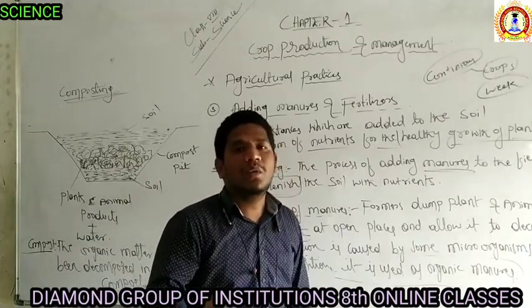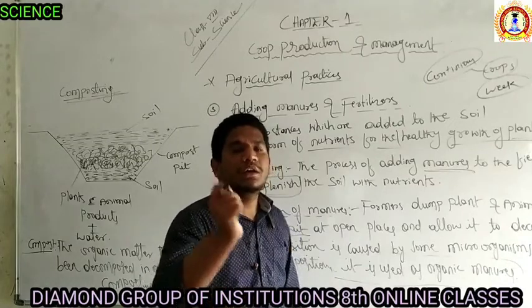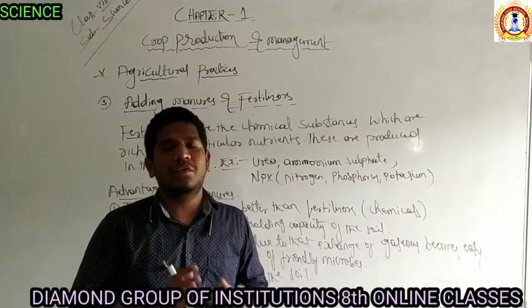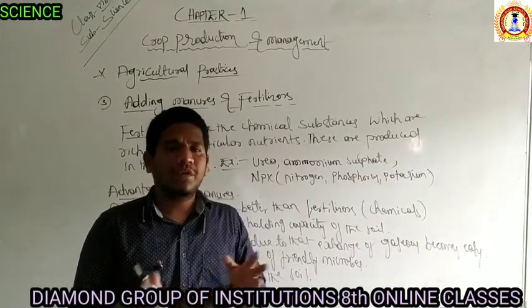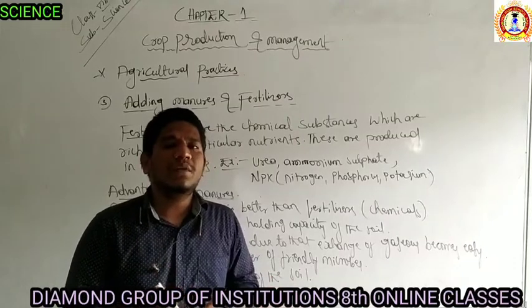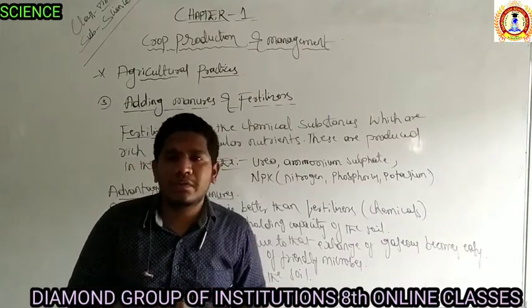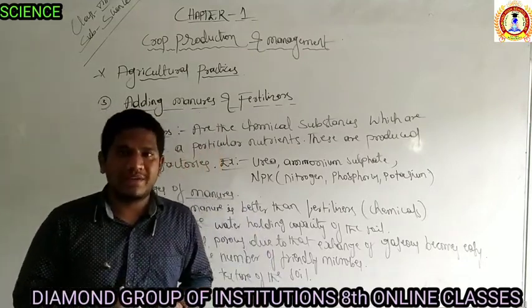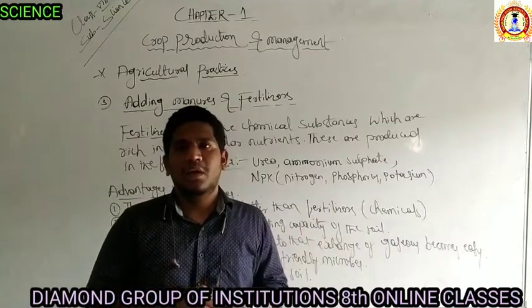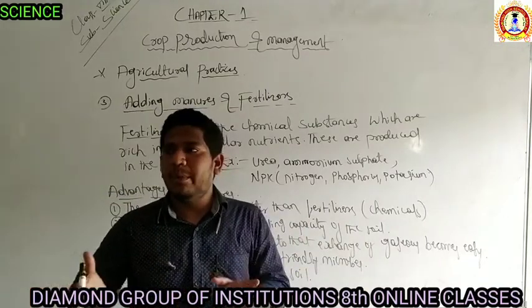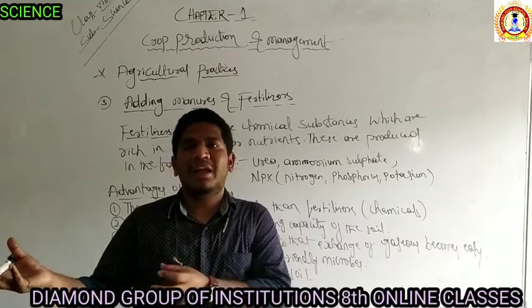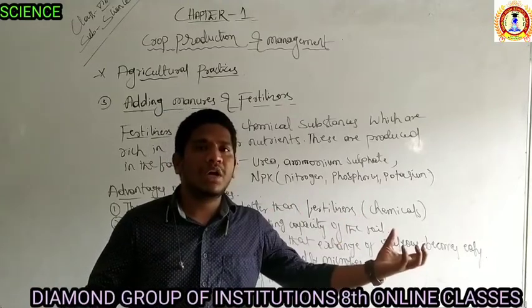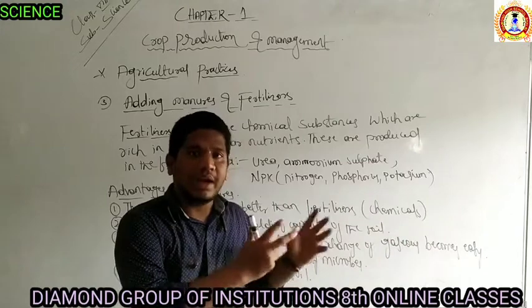Now we will discuss the advantages of adding manures or nutrients to the soil. But before that, we will discuss the disadvantages of adding fertilizers. What are fertilizers? Fertilizers are chemical substances, right? Manures are organic substances. Then which is a better option? Whether adding manures prepared from organic matter like plant and animal waste is better, or whether the chemical components prepared in the factories are better for the soil.